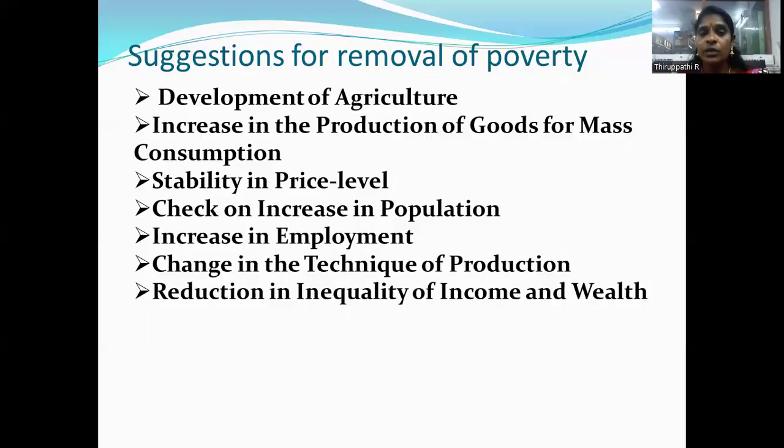And that's all. These are some of the suggestions and measures for the removal of poverty in India. These are the problems of poverty in India.